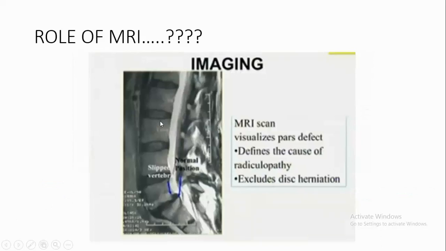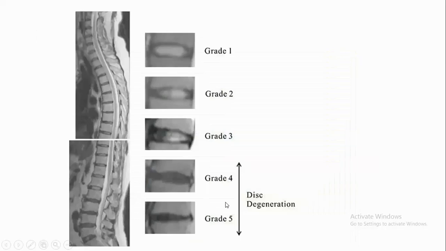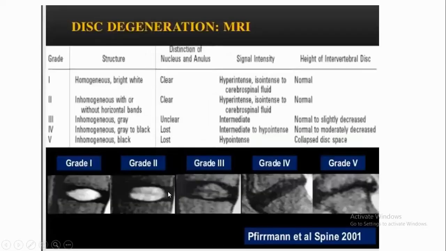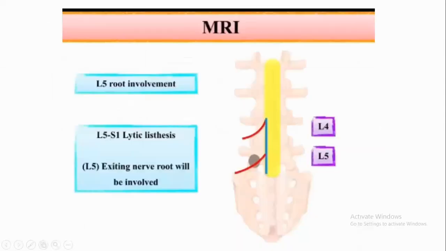If any role of MRI, it usually visualizes the pars defect. It can rule out the disc herniation or disc status, and also explain the cause of radiculopathy. Disc always goes to five grades. Grade 4 or 5 are disc degeneration. Grade 1 is a homogeneous bright white clear, and grade 2 is with some horizontal bands, more of normal. Then grade 3 is gray color. Grade 4 and grade 5 are black. Grade 4 and 5 are indicated in the disc degenerations.